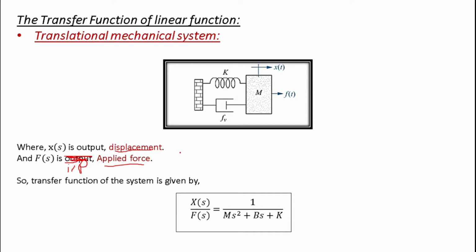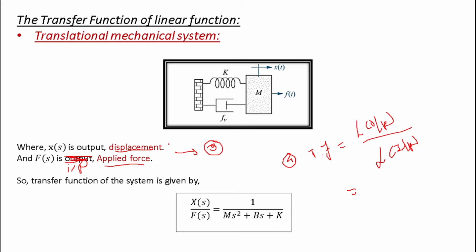So this is all about our third step. And what is the fourth step? To take the Laplace transformation of the output divided by the Laplace transformation of the input. In that case we get our final transfer function. So the transfer function is nothing but the Laplace transformation of output divided by the Laplace transformation of input. Now we know that the output is x of s, that is displacement, and f of s is our input, that is the Laplace transformation of input.